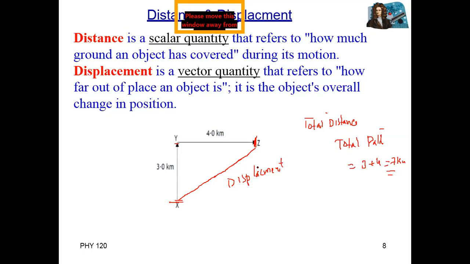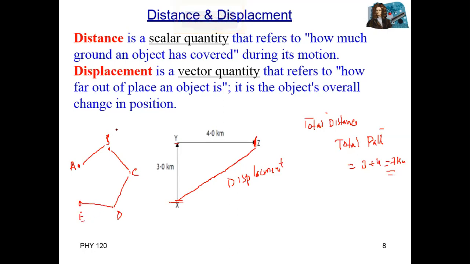For example, let's suppose a body starts at position A, reaches B, then reaches C, then D, then for example E. So what is the total distance? The total distance is the distance AB, then BC, then CD, then DE.